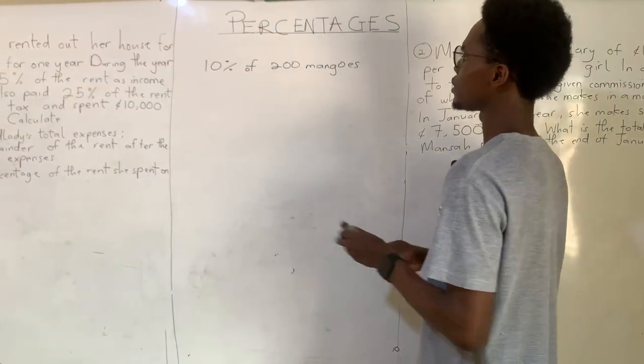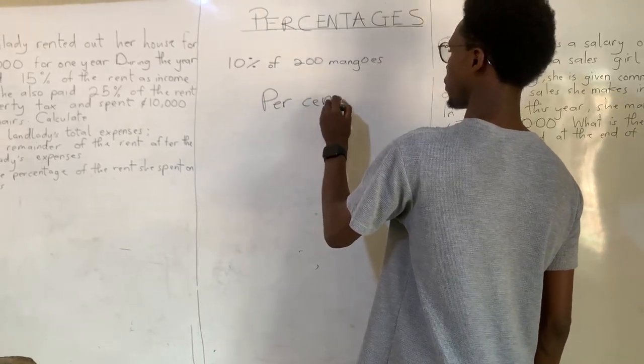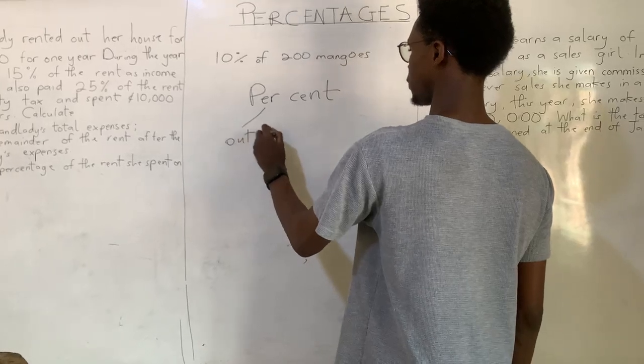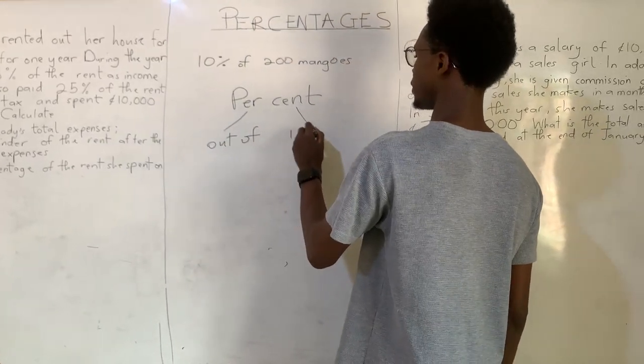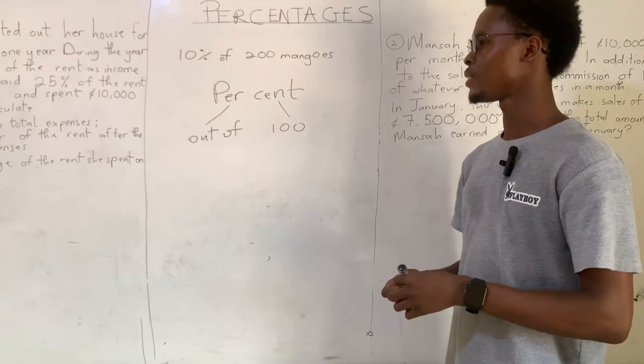So percentages, when you talk about percentages, it was derived from the French word percent. Per means out of. Cent means 100. So out of 100. Good.